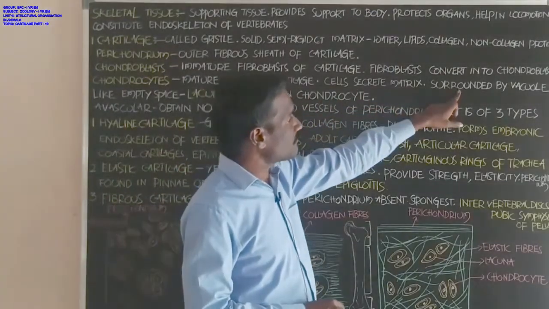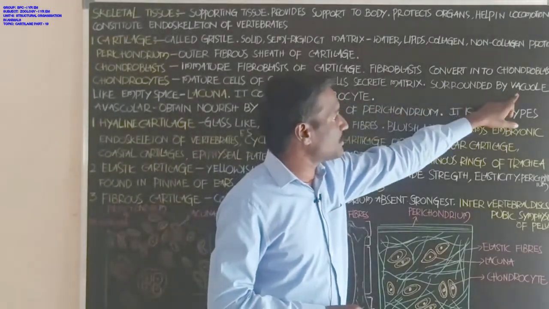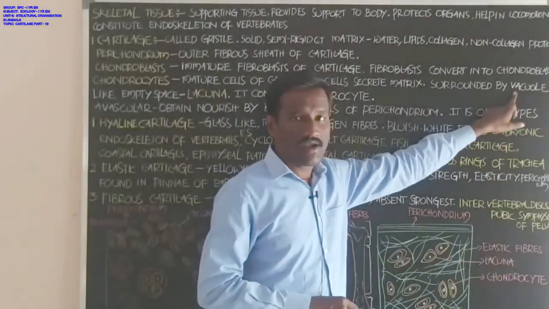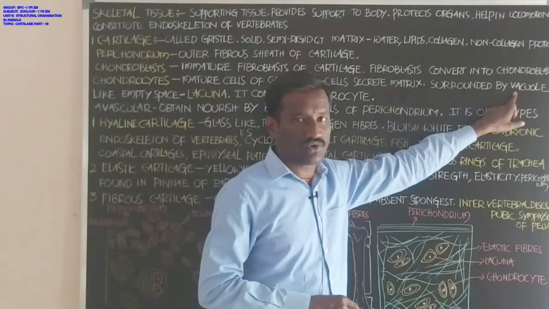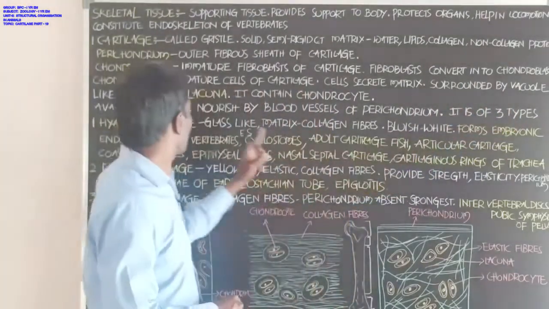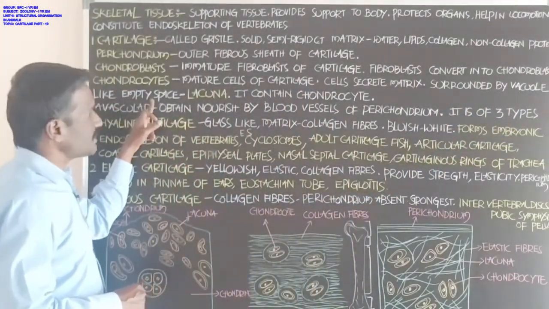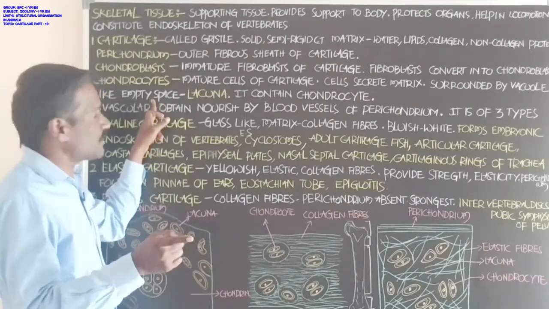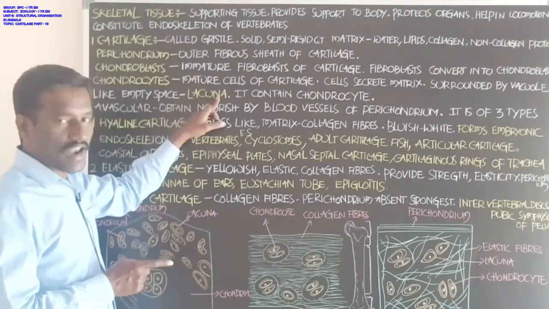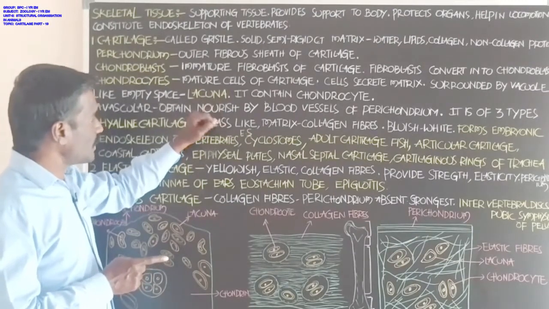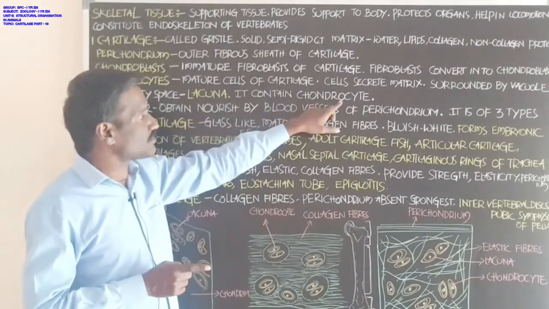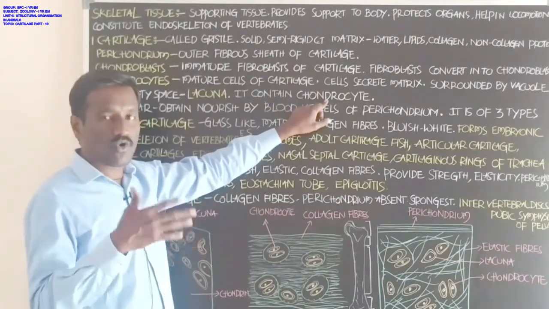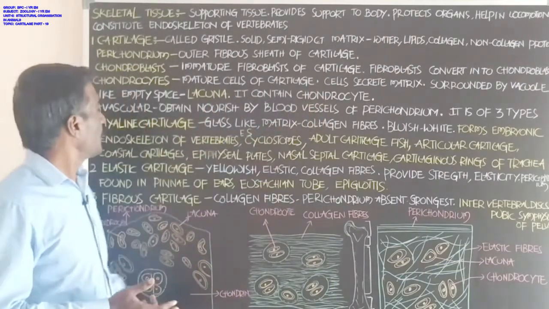These chondrocytes are surrounded by vacuole-like empty spaces, called lacuna. Each one of the lacunae contains one or more chondrocyte cells.